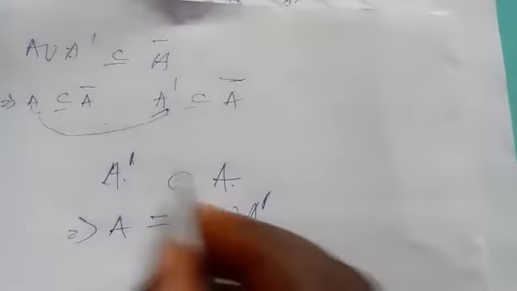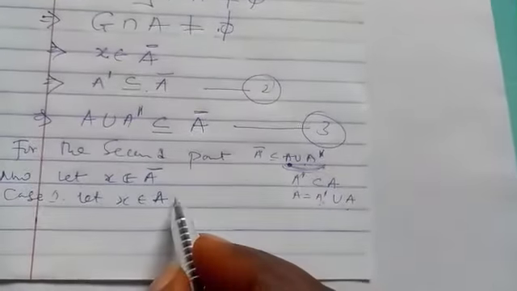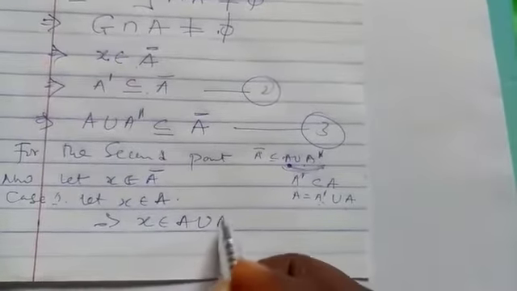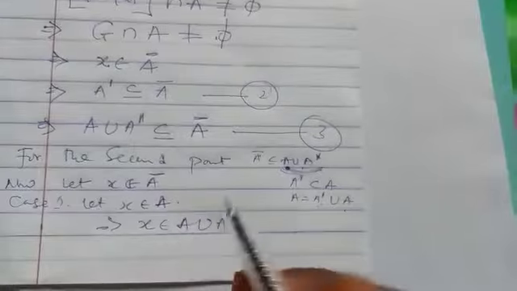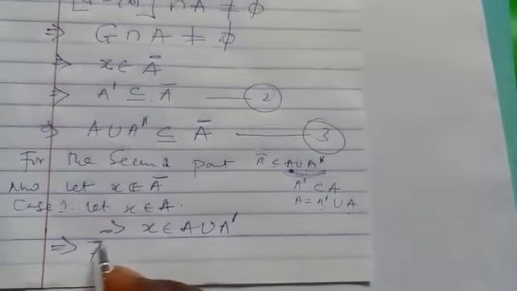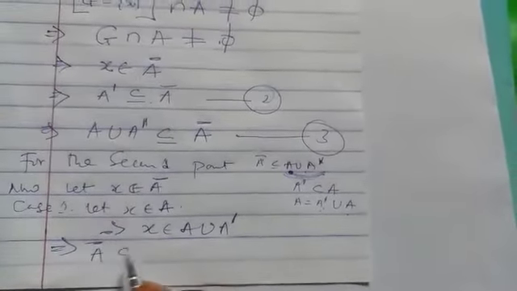So if you let x belong to A, this will simply mean that x will belong to A union A prime, since they are the same thing. So we have now seen that A bar is a subset of A union A prime. This one is easier.